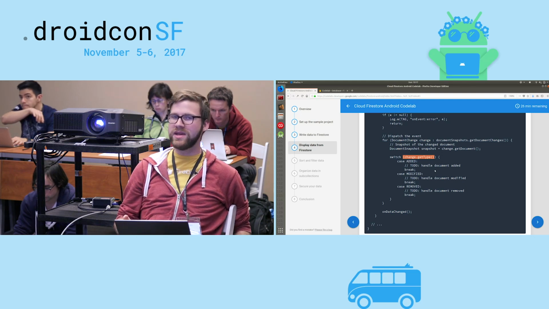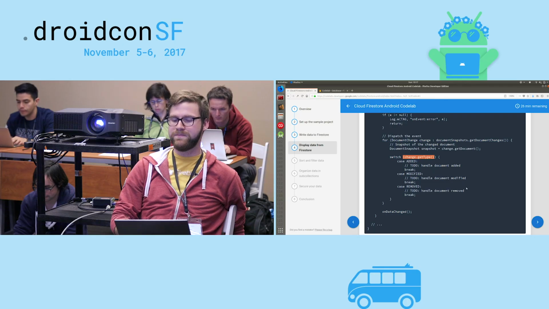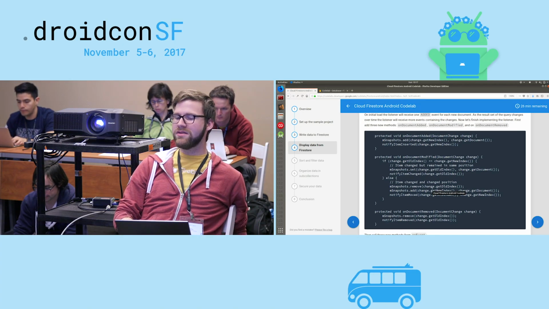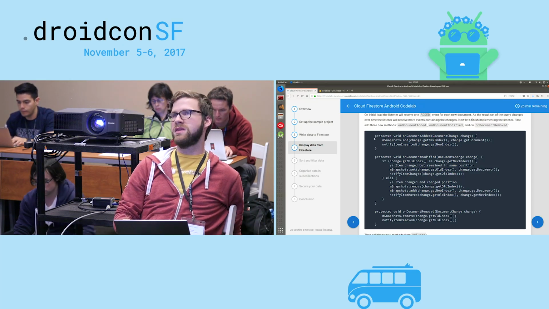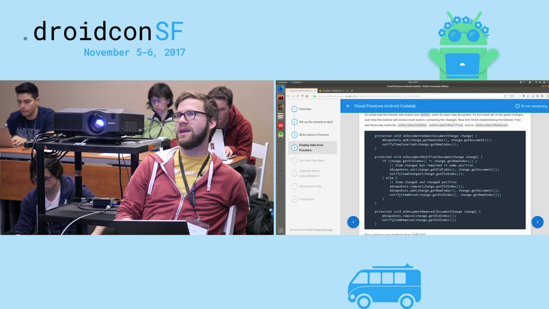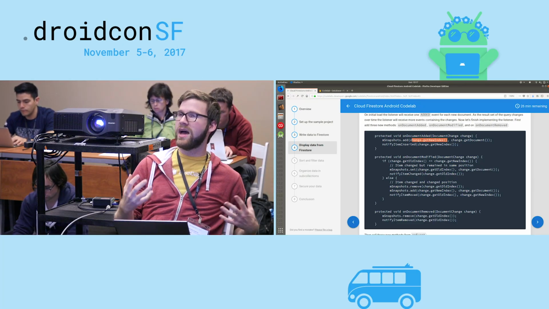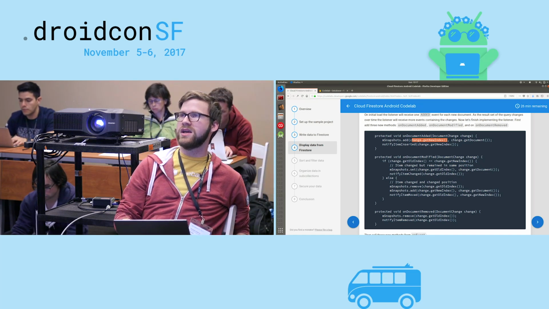So a new restaurant gets added, we can add that to a list. Something in the documents gets modified, we can re-render that specific document. So in order to actually handle those in our application, in our recycler view, we're going to have to implement each of those specific methods. So we're going to have an onDocumentAdded method, which will add to mSnapshots at the index, so the current location as it is relative to our query. So if something comes in with a high rating, we'll position it correctly relative to all the ratings in our recycler view, and then we'll actually pass the document that comes back from that change.